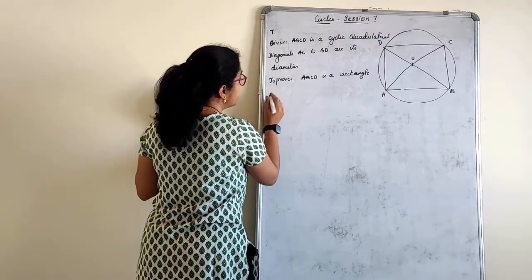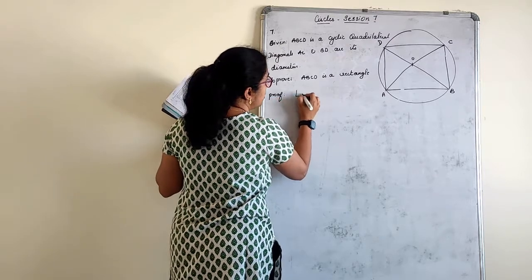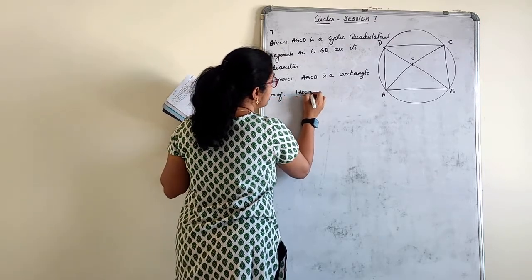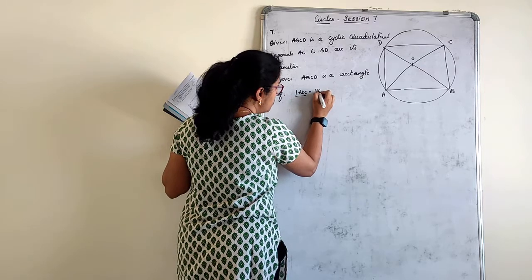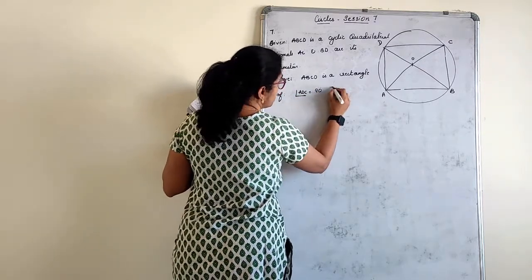What will we write here now? Proof. Angle ADC is equal to 90 degrees. Reason?